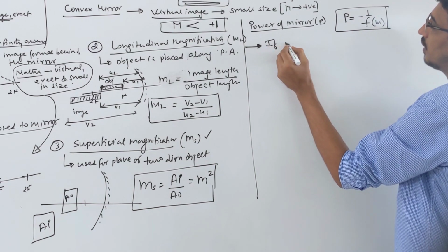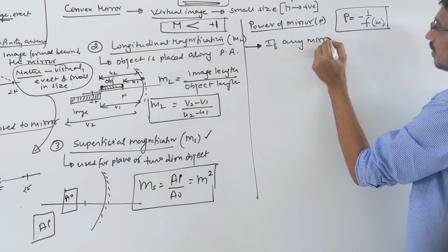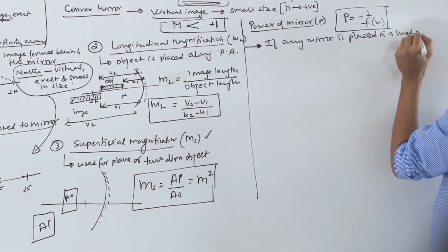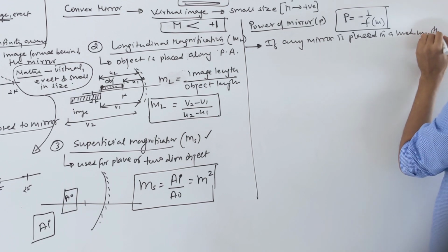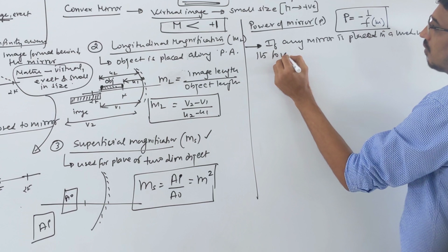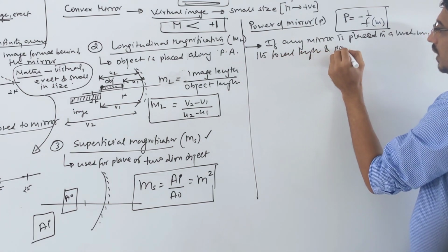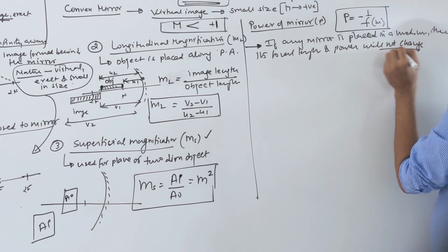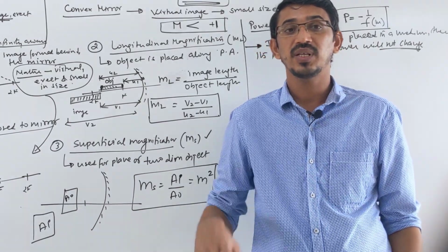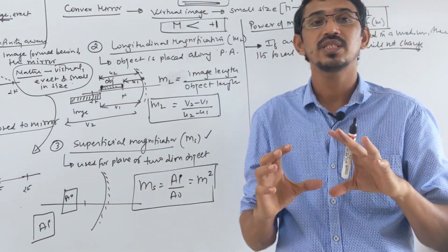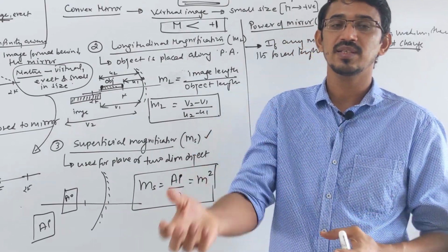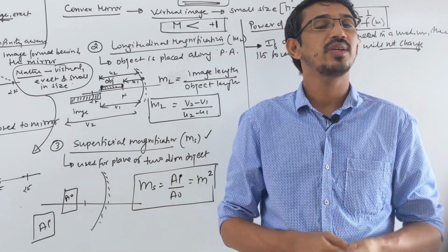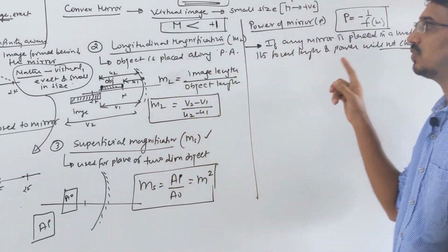If any mirror is placed in a medium, then its focal length and power will not change. Okay, this is very important. They will not change in the case of a mirror, but they will change when you have lenses. If a lens is placed in a medium, then its power and focal length will change. We have rules to find the new focal length and new power of the lens, but this will not change for a mirror.